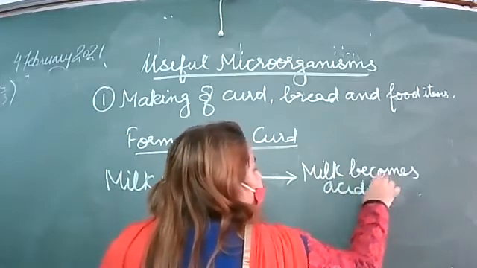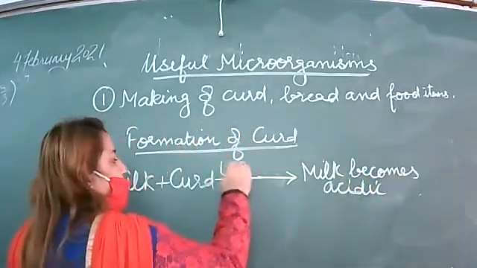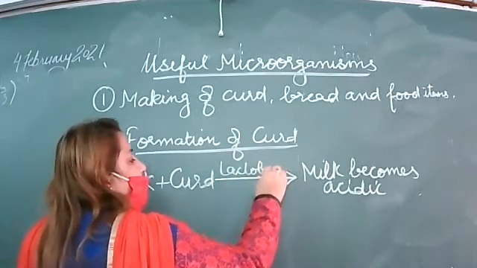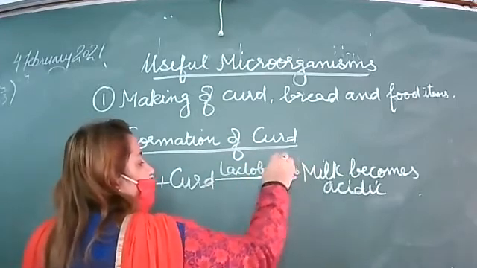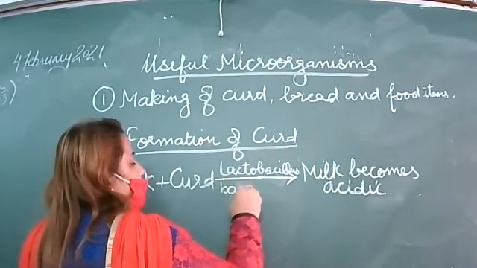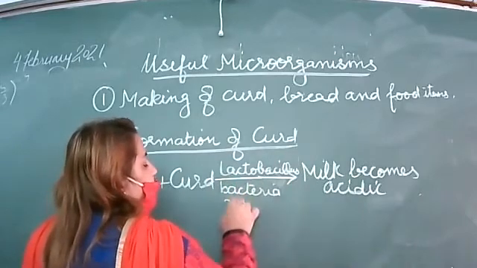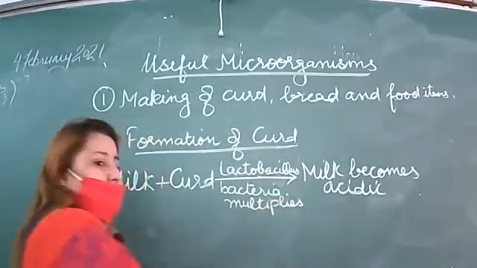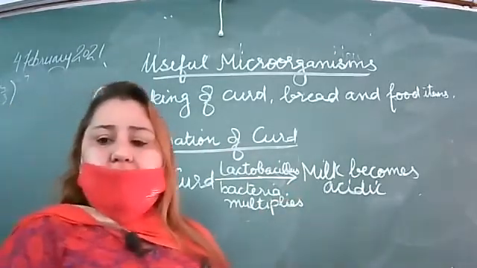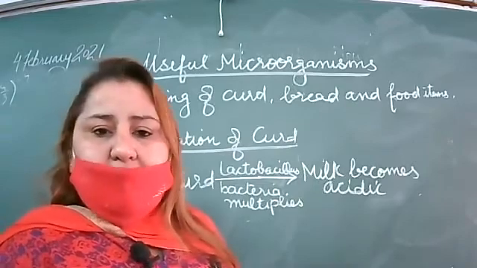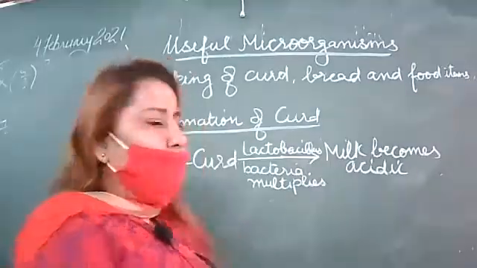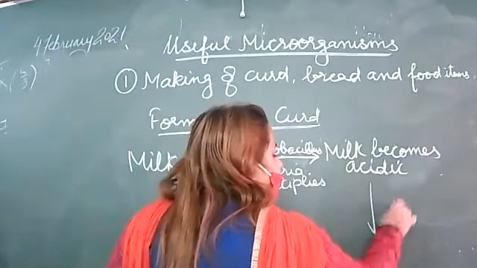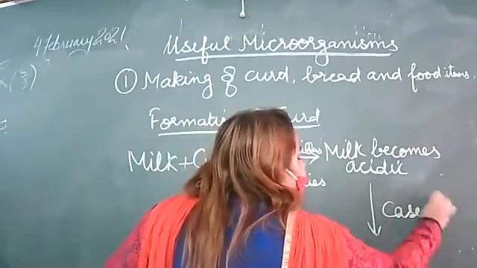Why does it become acidic? Because Lactobacillus bacteria multiply. Is it clear? Lactobacillus bacteria multiply. Milk becomes acidic, then casein.